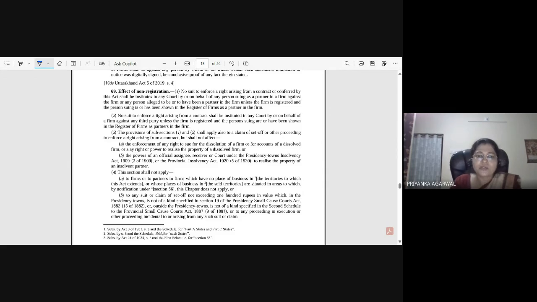So it is mentioned as no suit to enforce a right arises. When I say the third party can sue the partnership firm, it means we have already given Order 21 of the CPC, the sections and orders, which I have provided to you. Therein itself it is mentioned that when we say partnership firm, it is about the partners. When any suit happens, it is the partners who are cumulatively responsible, because there is no separate identity of the partnership firm.